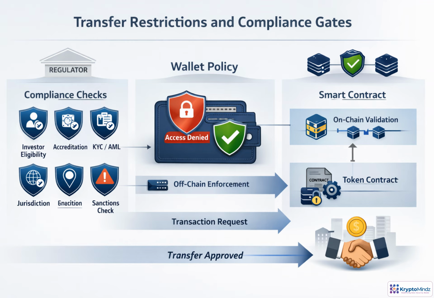For regulated assets, transfer approval is not just a signature. The wallet should check eligibility, accreditation, KYC, AML risk, jurisdiction, and sanctions before authorizing the transaction. Some controls can run off-chain in policy systems, while others are enforced on-chain by the token contract. The key design decision is where each rule lives. A strong architecture blocks transfers that are non-compliant, over limits, locked up, or likely to fail smart contract validation.